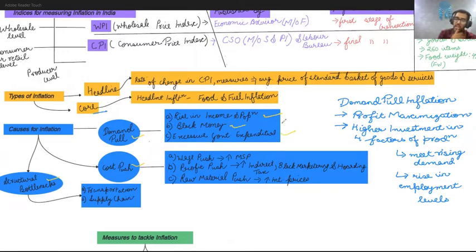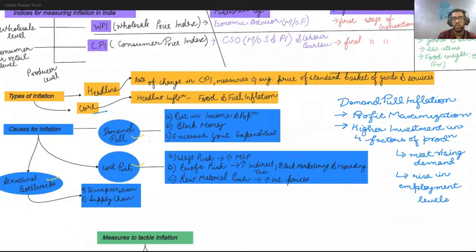When I'm talking about cost push inflation, the major causes are your wage push, that is increasing minimum support price, next is your profit push, and third is your raw material push. Last but not the least, when we are talking about the causes of inflation, structural bottlenecks also play a crucial role in increasing and decreasing inflation. I'll give you an example of each one of them as we go ahead, and we'll try to explain what these terms mean. Once you understand them, you'll be able to answer most of the questions on inflation. So this is a very important section. I hope you listen to it carefully.